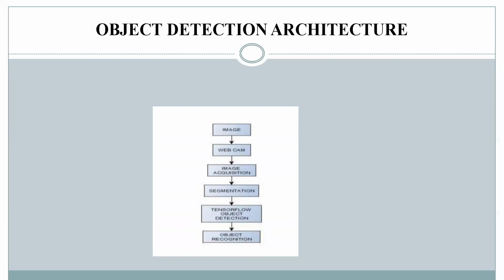First, the image is taken with the help of a webcam, and the webcam helps with image acquisition. The images get captured, and with the help of the captured images and using the TensorFlow object detection technique, along with Google text-to-speech, the TTS speech synthesizer, it all comes in the TensorFlow object detection. Next, the object recognition is done. The object recognition is done based on the confidence score, the S by S grids, and the bounding boxes.